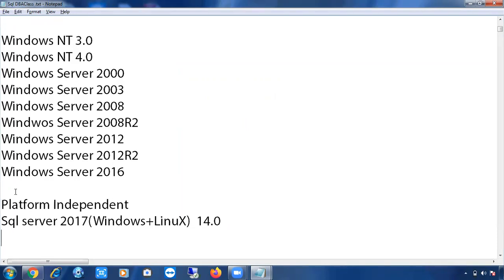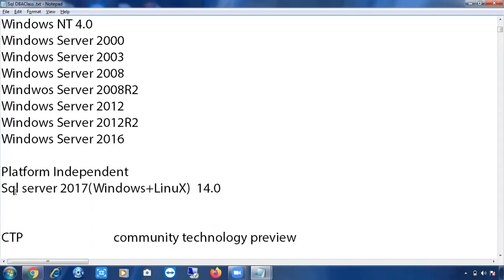Okay. So platform dependent and platform independent. What is this platform independent? SQL Server is actually a platform dependent software. Platform dependent means you can install SQL Server only on Windows operating systems. You cannot install it on any other operating systems. Windows operating system means either a desktop operating system or a server operating system.